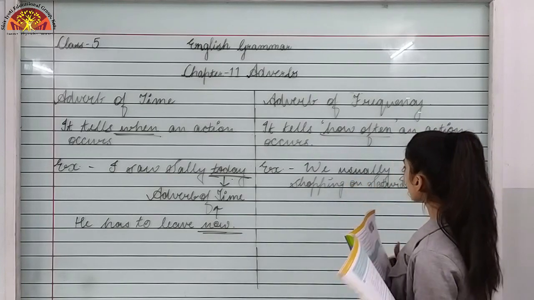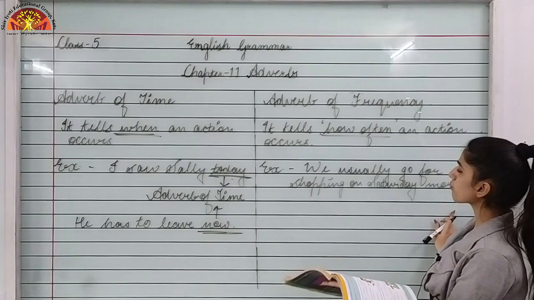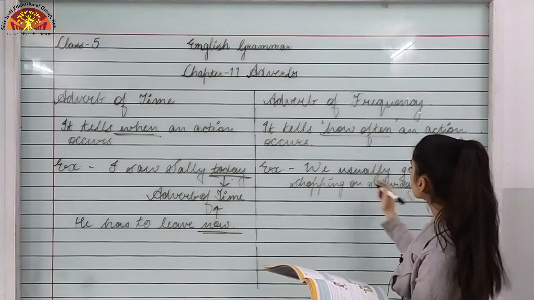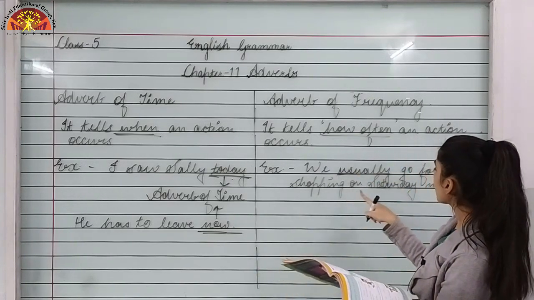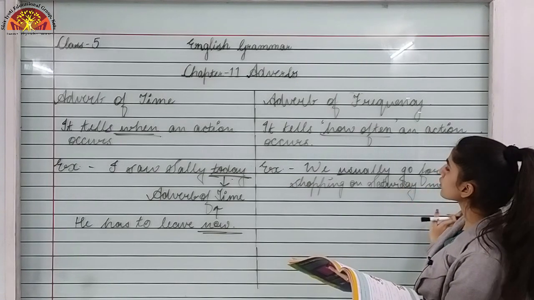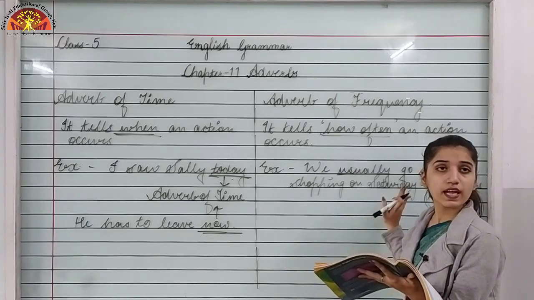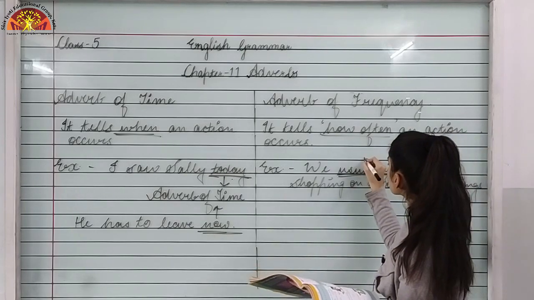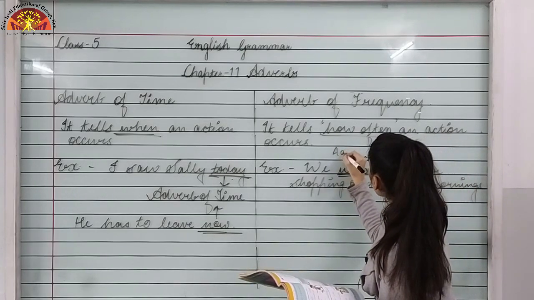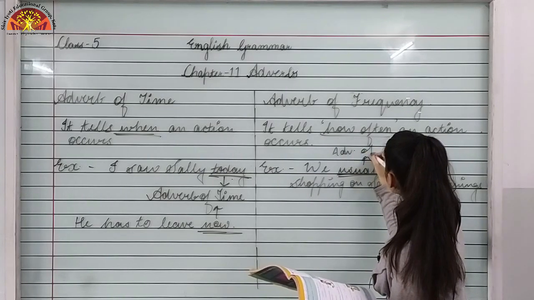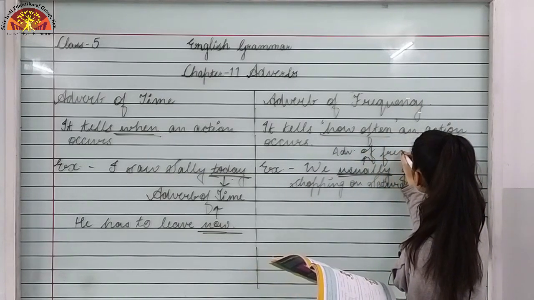So you can see over here how many times we go for shopping. We usually go for shopping, or I can say how often we go for shopping. We usually go for shopping on Saturday morning. So we are getting the answer as usually. So this is adverb of frequency.